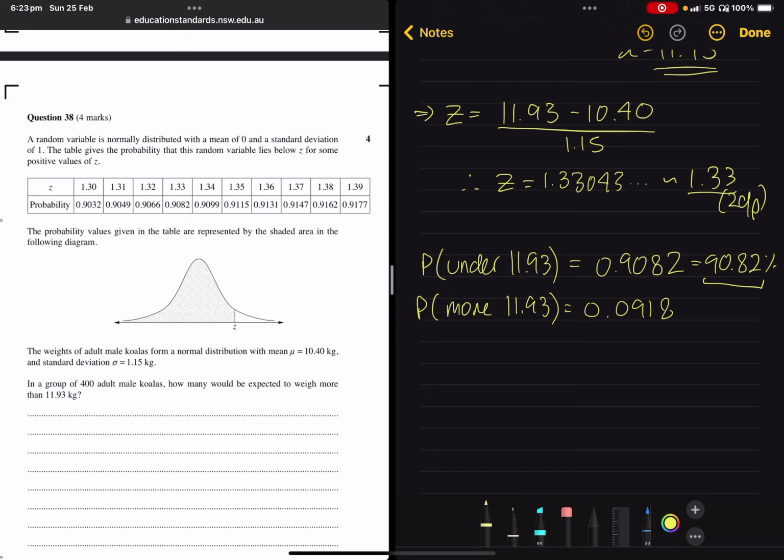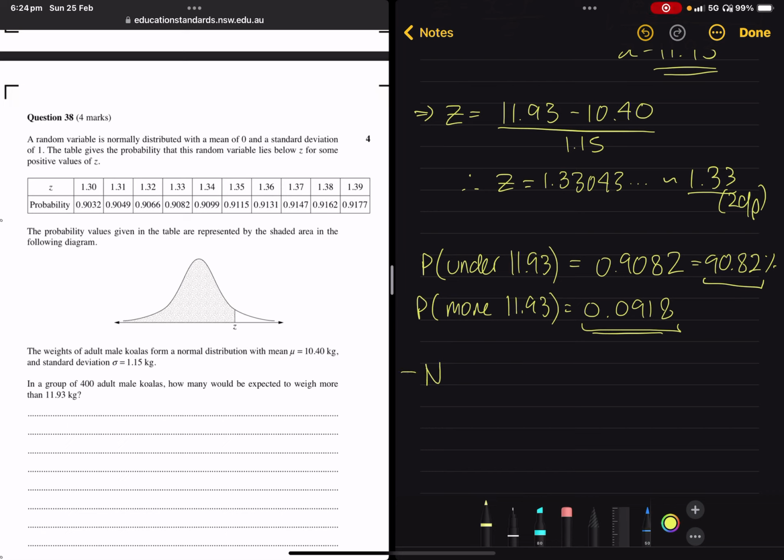So we just need to multiply this probability, the probability that any given koala weighs more than the weight in question, by the number of koalas. Well, it's not a probability, this is the number.